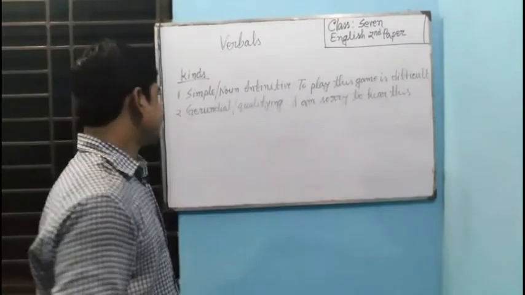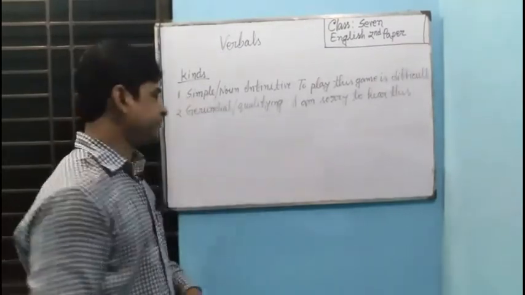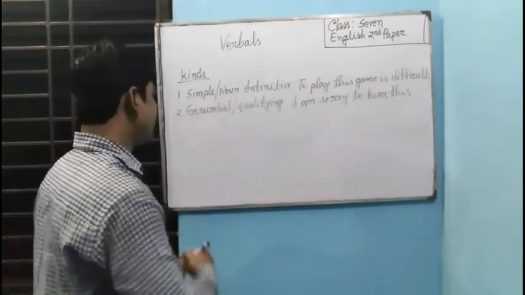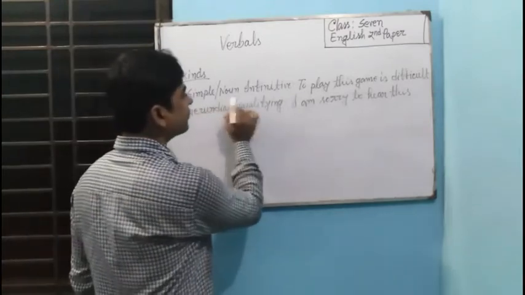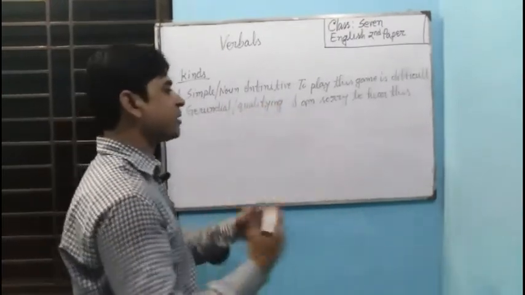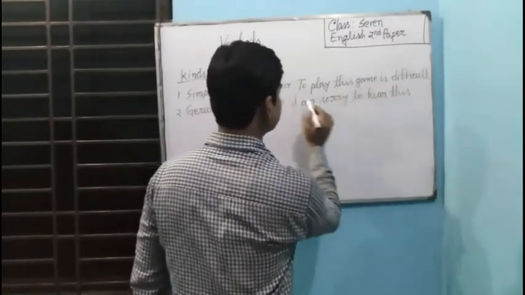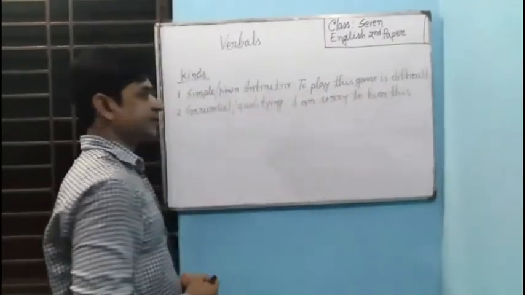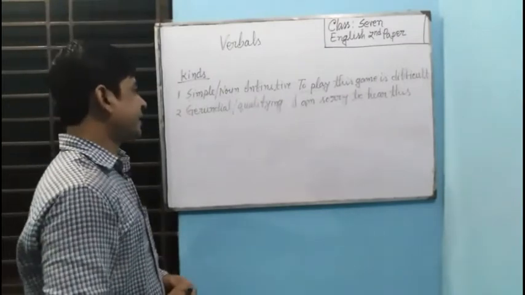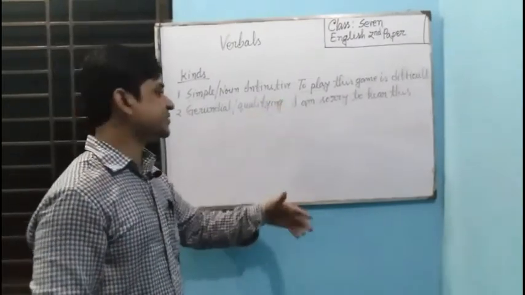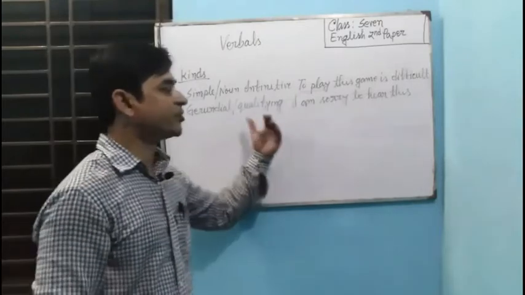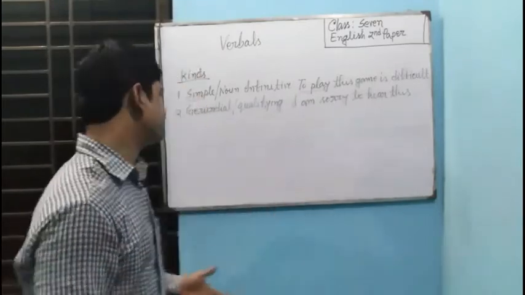Let's discuss the kinds of infinitive. There are two kinds of infinitive. One is simple or noun infinitive. Here you see the example: To play this game is difficult. Here to play is working like a noun, and that's why this is called simple or noun infinitive.